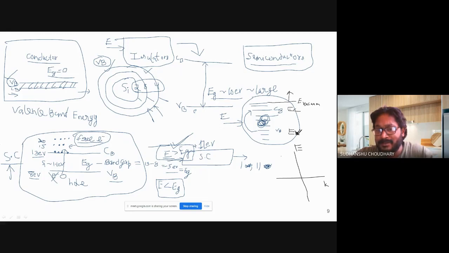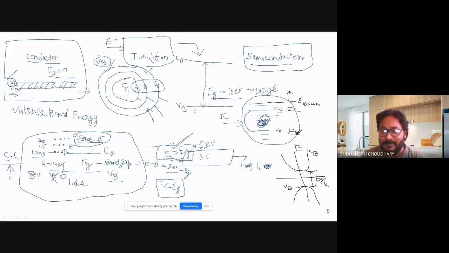Now if you take a very simplistic picture where you just see one band like this, and the other band like this, and you say that this is my valence band, I mean anything which is lower than this is called valence band energy, that is this inverted U. And this is my conduction band. So this is a simplistic picture, okay? Now this is the bottom of my conduction band, and here is my band gap. Right. So this is a simplistic picture which considers only just one band.